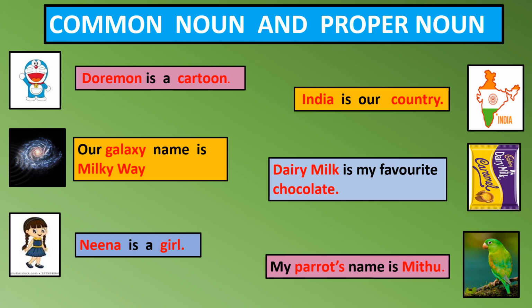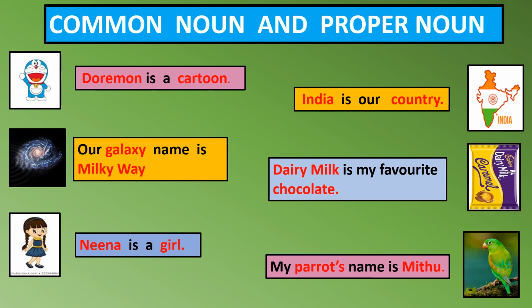So, Doraemon, cartoon, galaxy, Milky Way, Nina, girl, India, country, Dairy Milk, chocolate, parrot, Mittu are nouns because these words are the name of any particular person, place or thing.